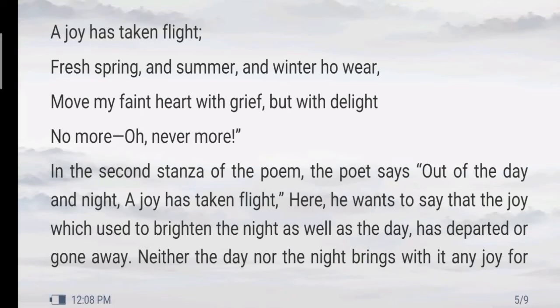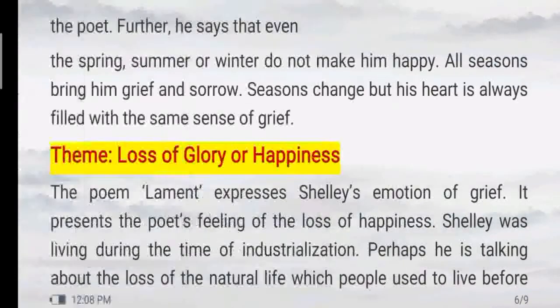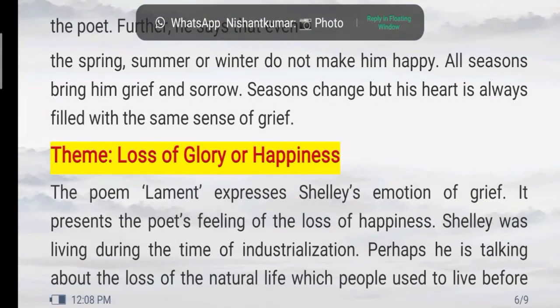Here he wants to say that the joy which used to brighten the night as well as the day has departed, has gone away. Neither the day nor the night brings with it any joy for the poet. So for the poet, all days and nights are similar, right?